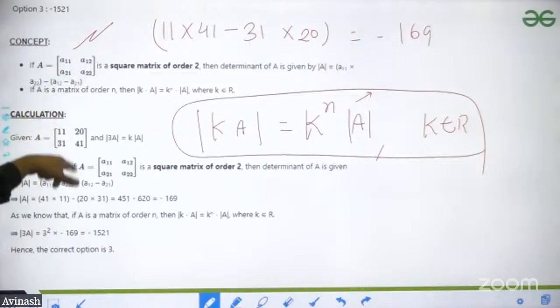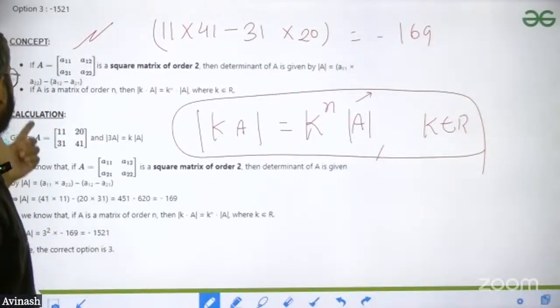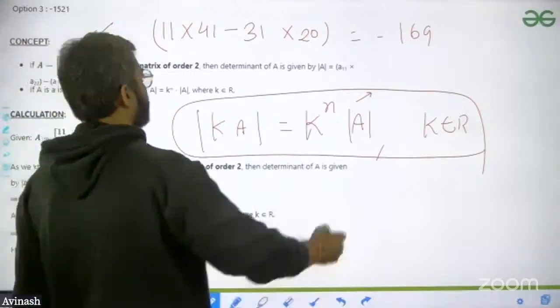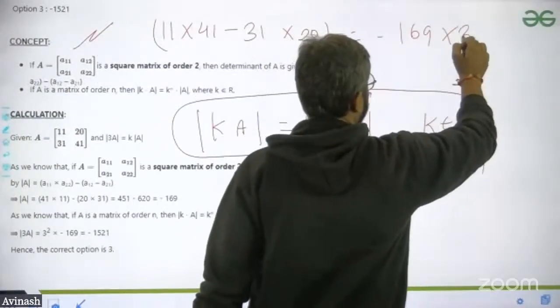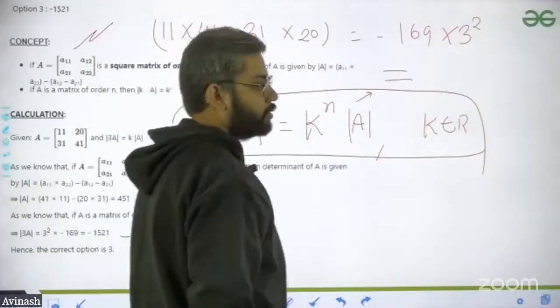K to the power n means exactly what? K is equal to 3. And n is equal to what? It's a 2 cross 2 matrix, right? So k to the power n is 3 to the power 2. If you just solve it, the answer will be minus 1521. This is the answer.